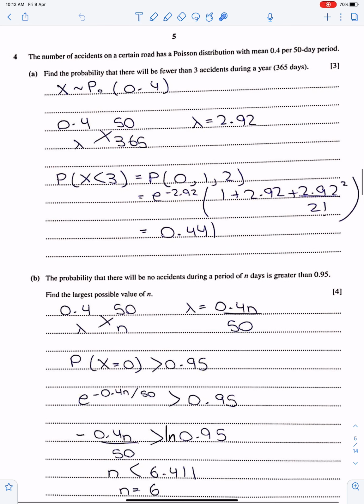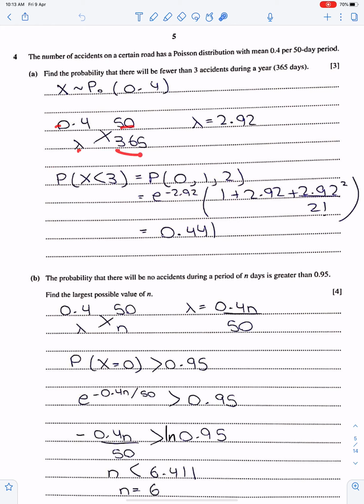Next question. The number of accidents on a certain road has a Poisson distribution with mean 0.4 per 50-day period. Make sure you understand this well. Find the probability that there will be fewer than 3 accidents in 365 days. So you have to use the ratio method to get lambda.